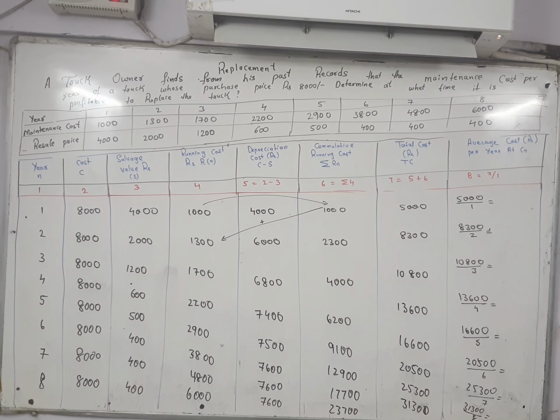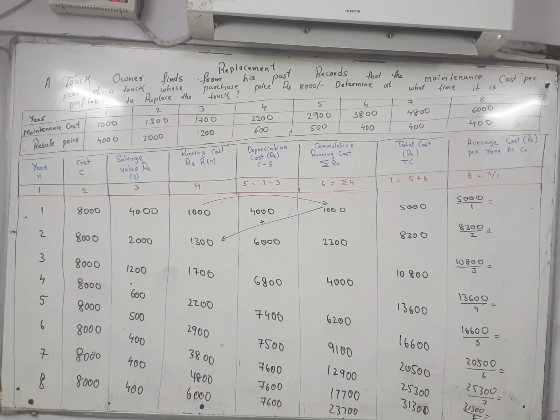So first you have to remember this table. The table columns are: year, cost, salvage value, running cost, depreciation, cumulative running cost, total cost, and average cost. After that, you have to remember this red highlighted 1 2 3 4, as it will be given in your question.